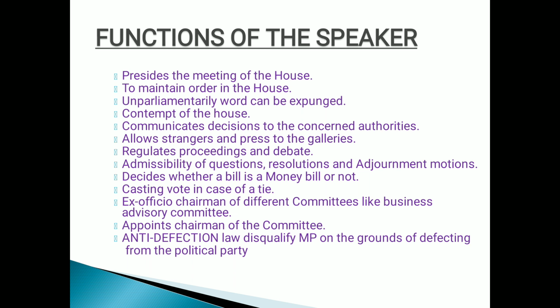The whole work lies with whom? With the speaker. Allow strangers and press. Now, obviously, we can see the live telecast of the Lok Sabha. Now, who is allowing the strangers and the press who are doing the live telecast? It is only the speaker.